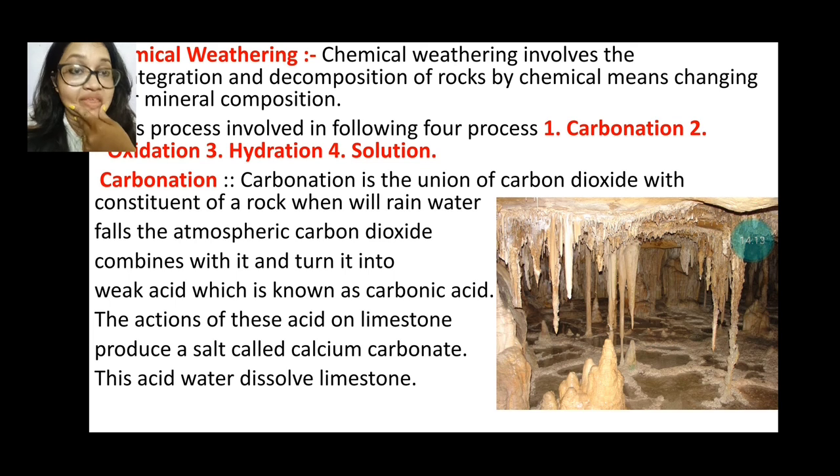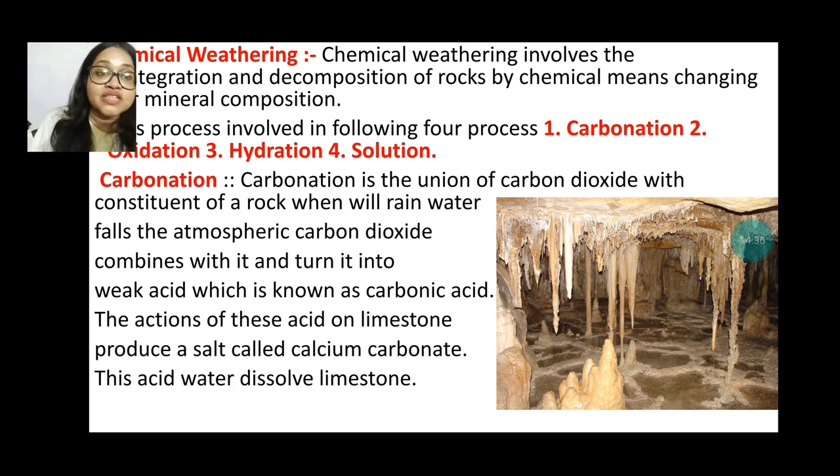Okay, next one is chemical weathering. Chemical weathering involves the disintegration and decomposition of rocks by chemical change. Chemical change means the mineral composition changing. Here there are a few processes, like carbonation, oxidation, hydration and solution.